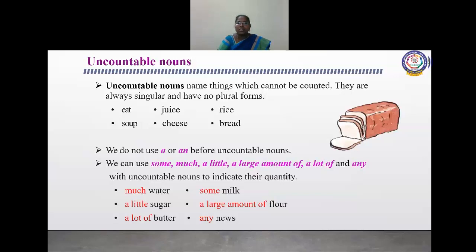We don't use a or an before uncountable nouns. We can use some, much, a little, a large amount of, a lot of, and any with uncountable nouns to indicate their quantity. Example, much water. Water is an uncountable noun. A little sugar, a lot of butter, some milk, a large amount of flour, any news.